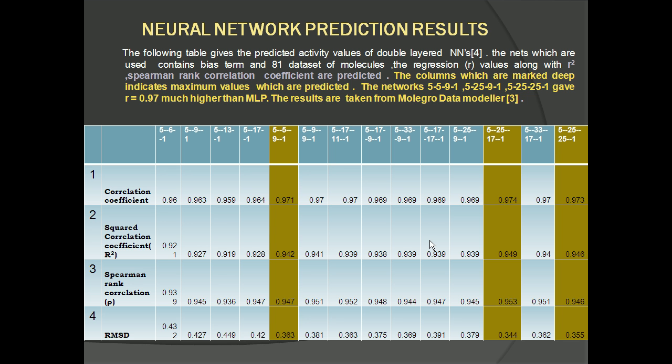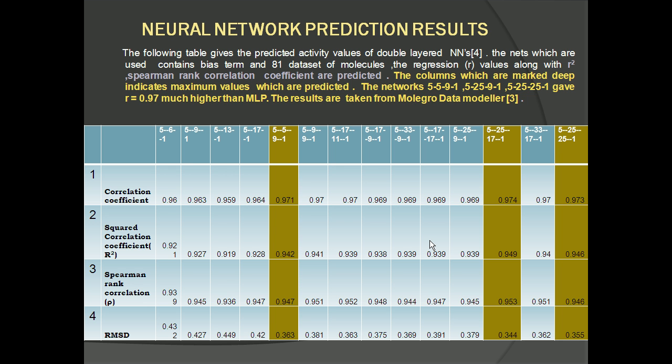So selecting that perfect architecture was really time consuming. With the next slides we will get to know about the ENNs, and how they helped us find the perfect network architecture to get that correlation coefficient close to 1.